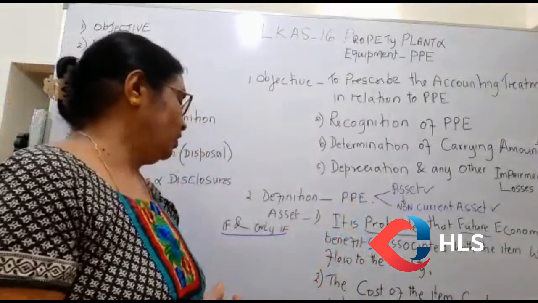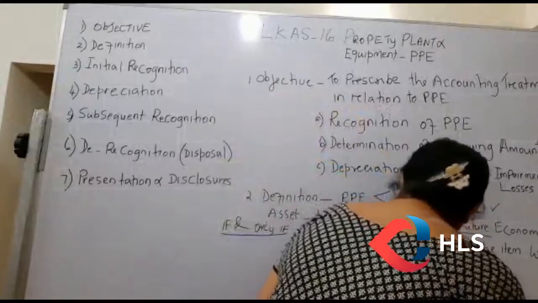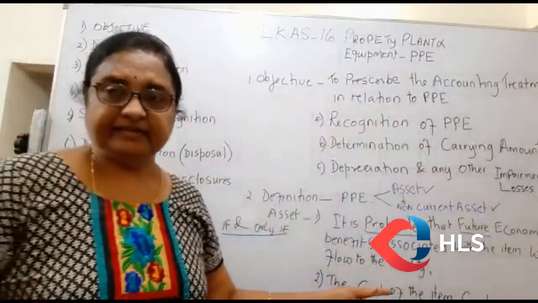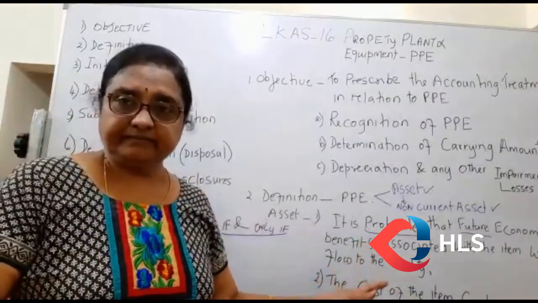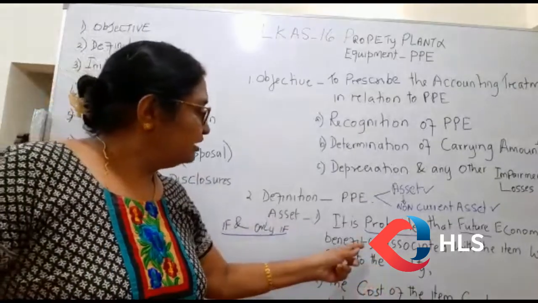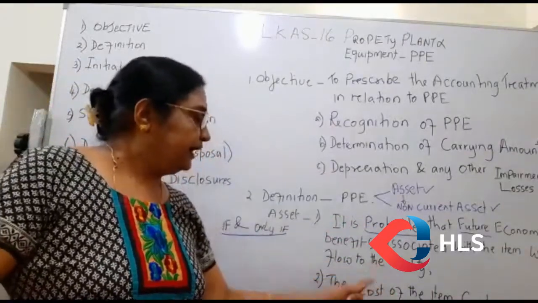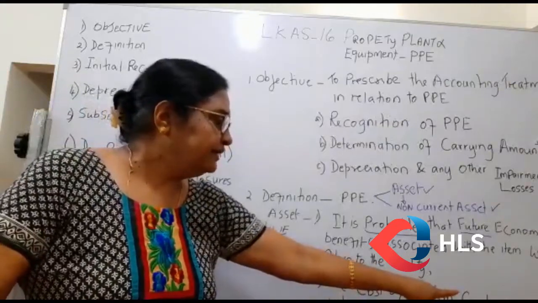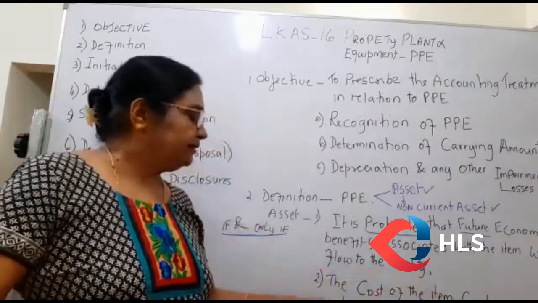Then the second requirement is the cost of the item can be measured reliably. In accounting, we only recognize items in our books which can be measured in money. It's the money measurement concept. Likewise, the asset also has to be recognized initially at its cost, and the cost should be measured reliably.